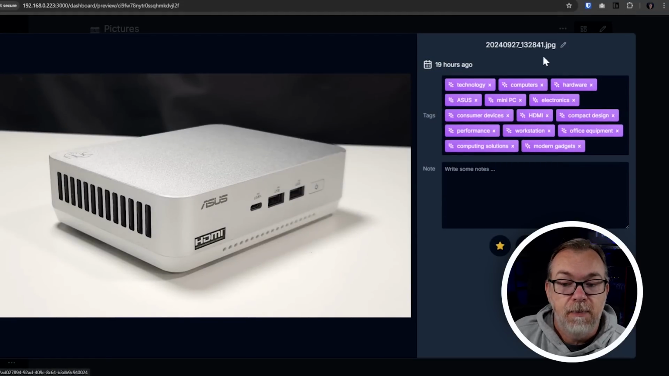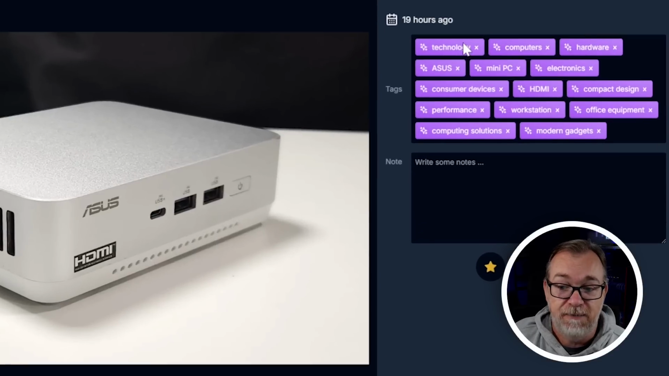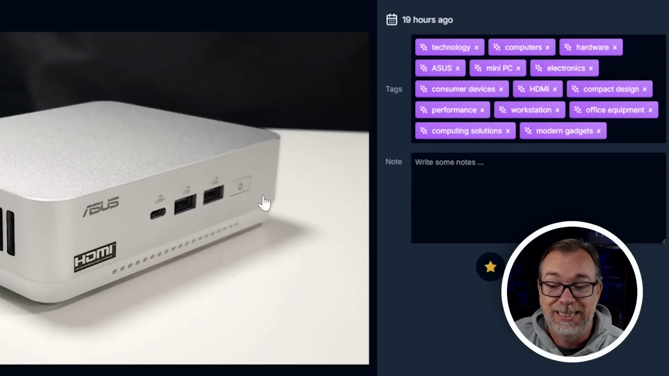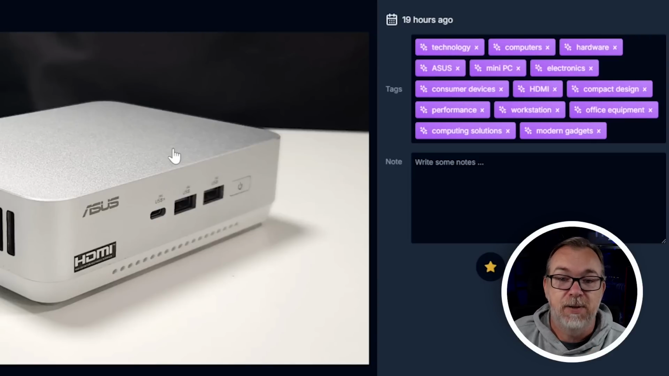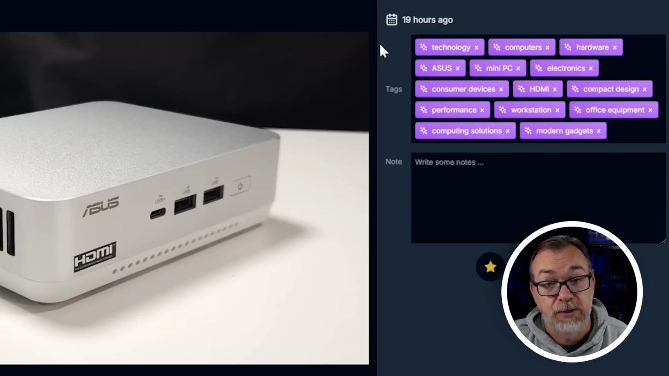But here are all of the different tags that AI attached to it: technology, computers, hardware, Asus. It also added HDMI, which means it read this picture, and it found Asus and it found HDMI and added those as tags. It also added things like mini PC, consumer devices. It did a really good job of identifying not only what this was, but adding some additional tags that might be relevant to looking it up later. I thought that was actually pretty cool.